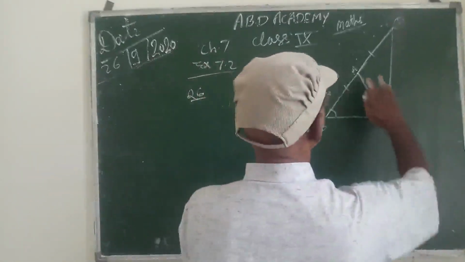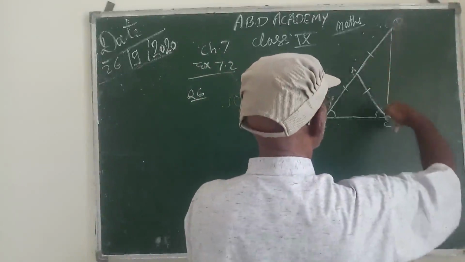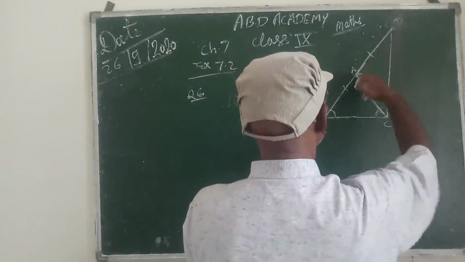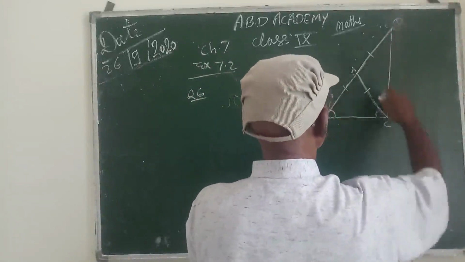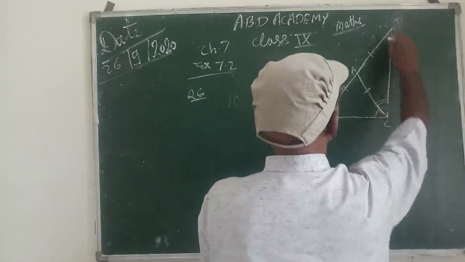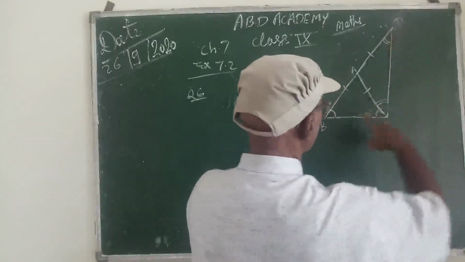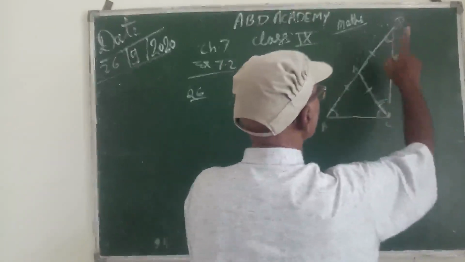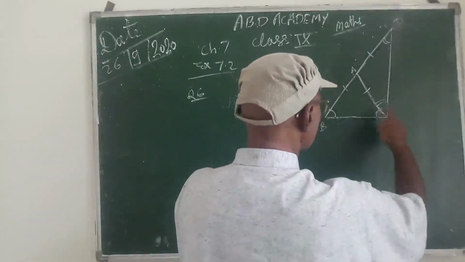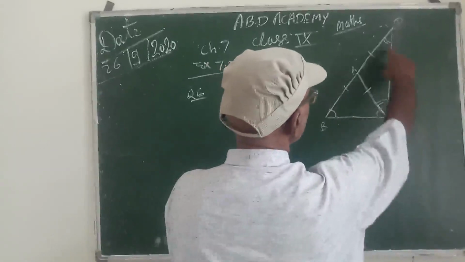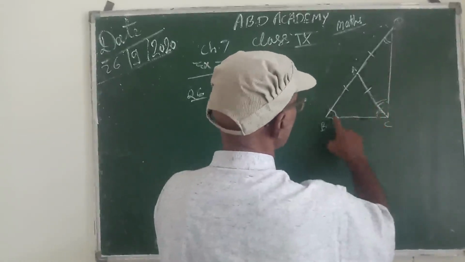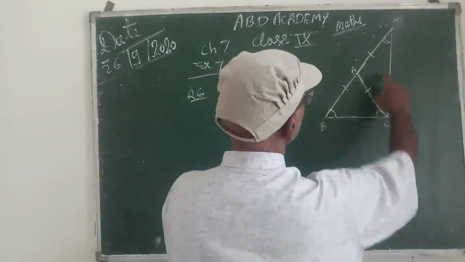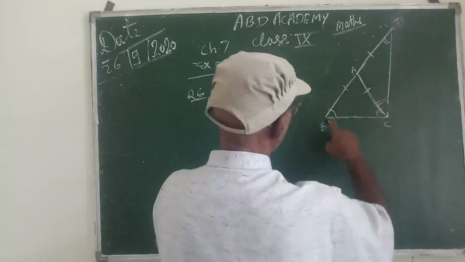And similarly AD is equal to AC, because AD is equal to AB given, therefore these two angles will also be equal to each other. But it is not necessary that these two are separately equal to these two.